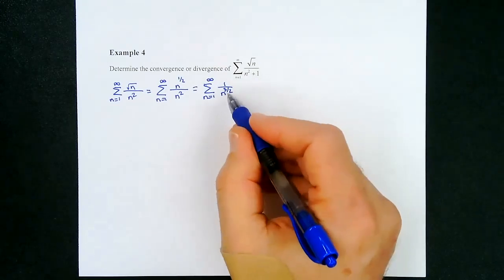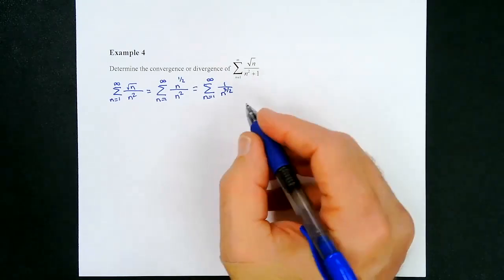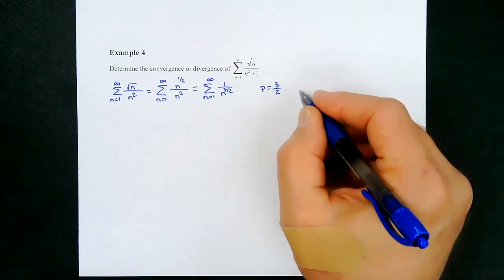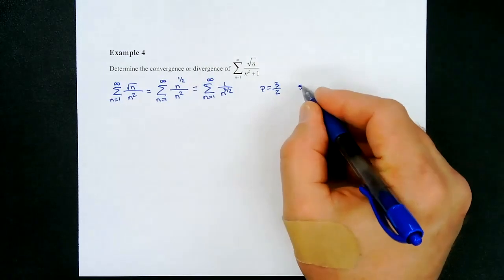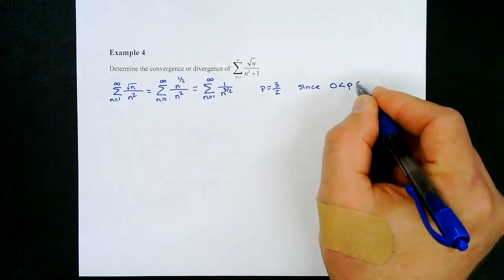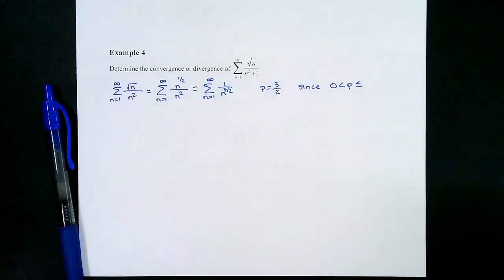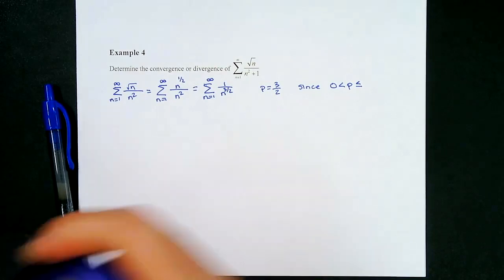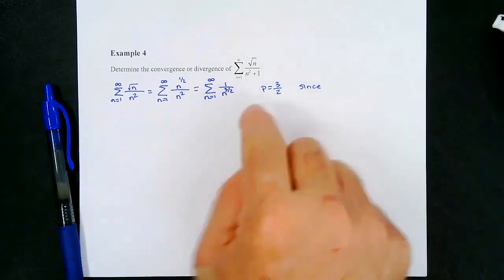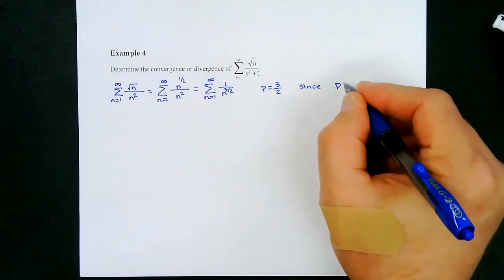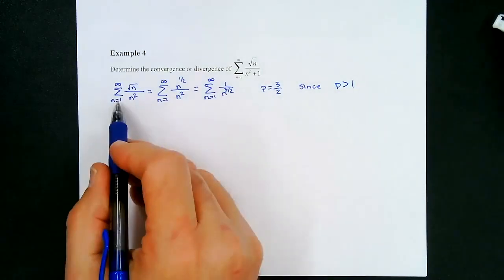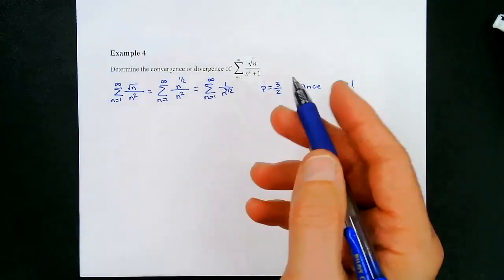And this is a p series, because we have a power of 3/2. And so what do we know? p is equal to 3/2. Since p is greater than 1, we know that this series right here, which is equivalent to this one, converges by the p series test.